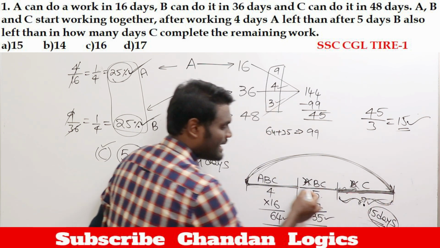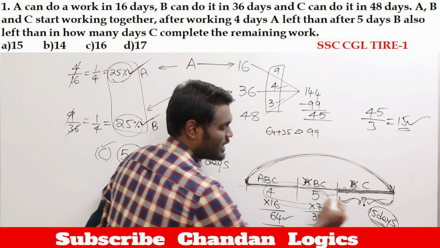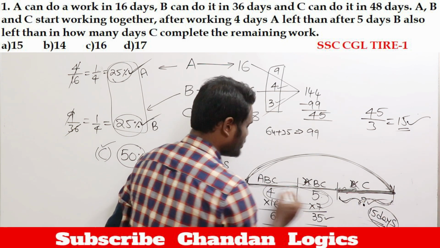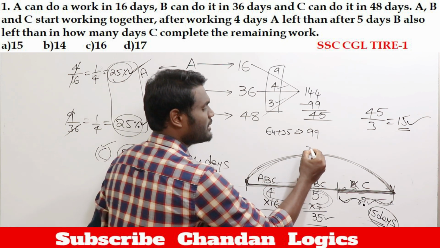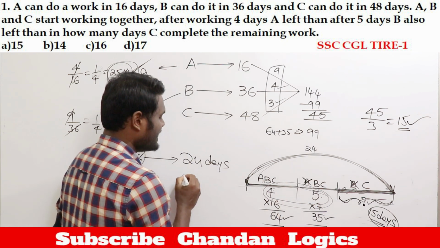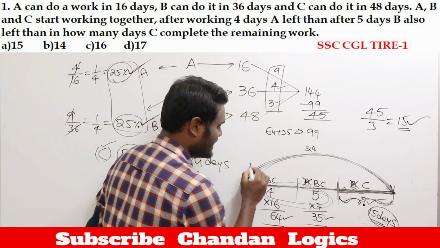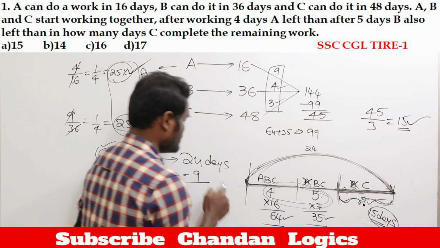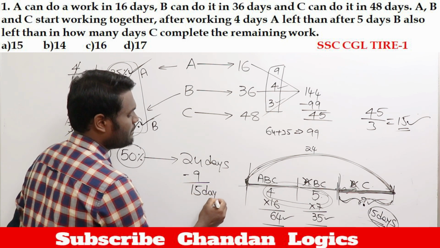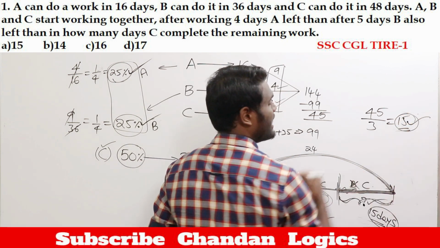From the total number of days, if I subtract these days, then automatically I can say how many days are this one. Total number of days, from here to here, is nothing but 24 days. Out of these 24 days, I need to subtract 4 plus 5, this 9 days, because from here to here it will be 9 days. Then the remaining days should be here. So 24 minus 9, the number of days required to complete the work is nothing but 15 days, which is the same answer we got earlier.